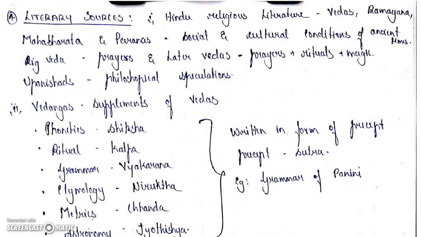Today we will discuss the literary sources. Yesterday, in the previous lecture, we saw the nature and sources of historical construction. We saw how material remains like temples and monasteries, the coins which our ancient people used, and the inscriptions which they wrote and which were deciphered, have helped in exploring our history. Today we'll be knowing about the literary sources, right?